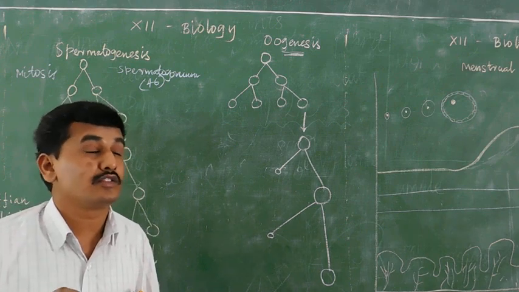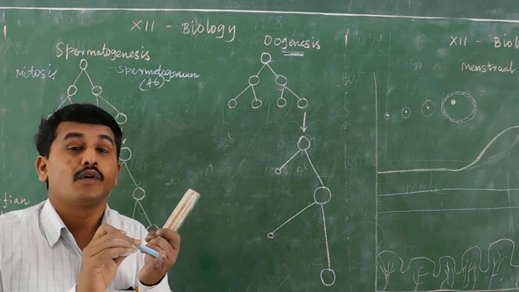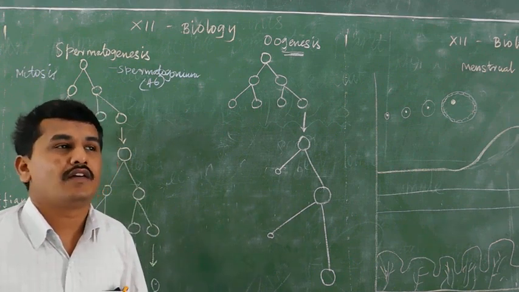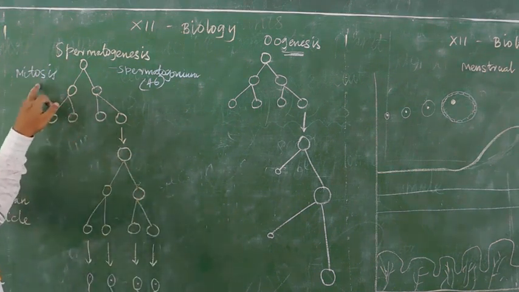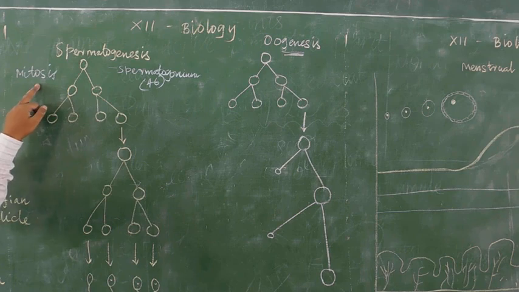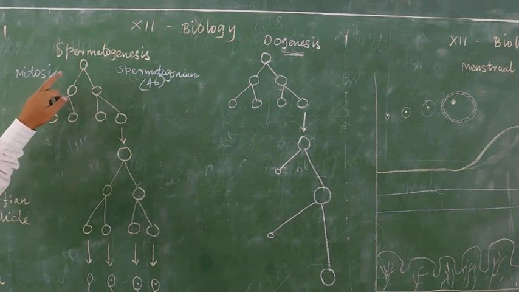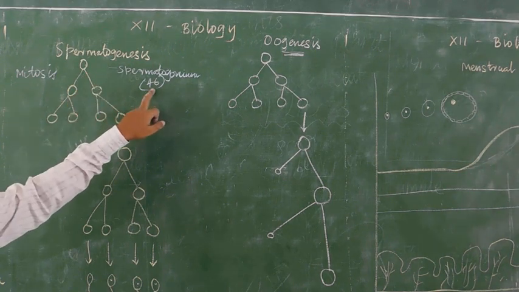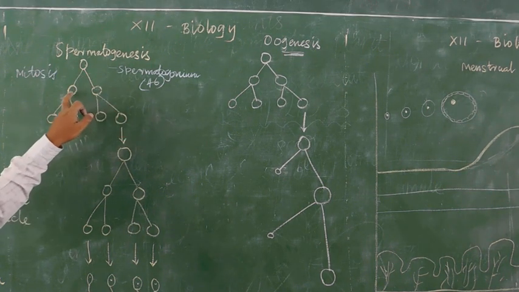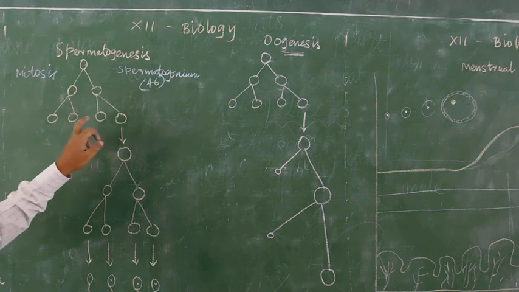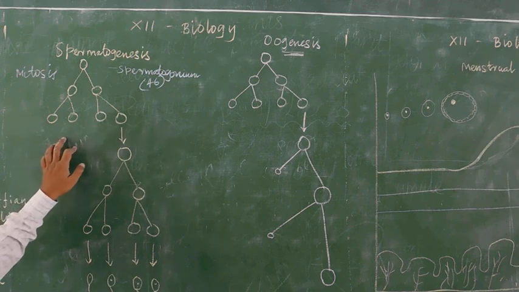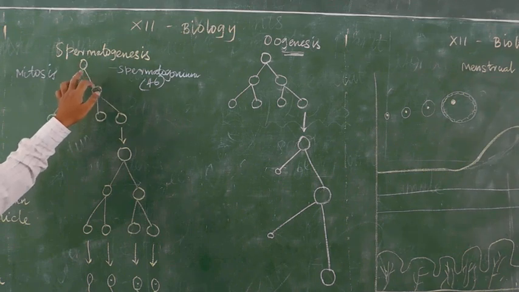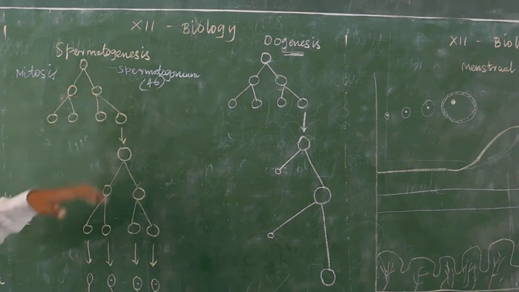After mitosis division, one spermatogonium which contains 46 chromosomes is divided into many spermatogonium. After one mitosis division, one cell is divided into two.